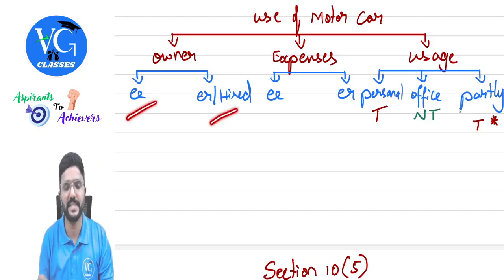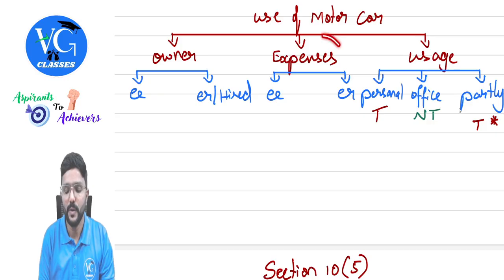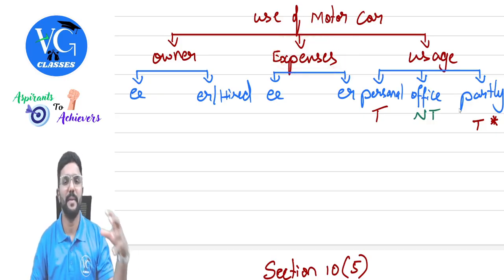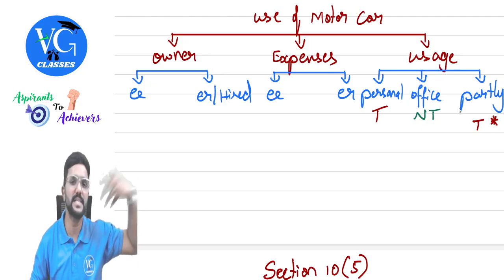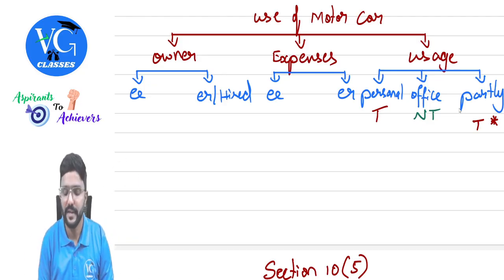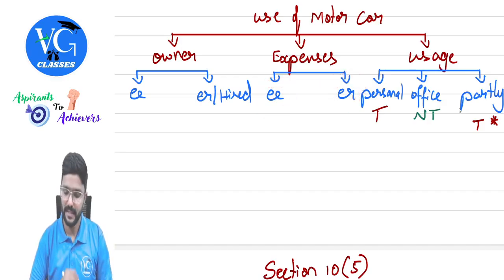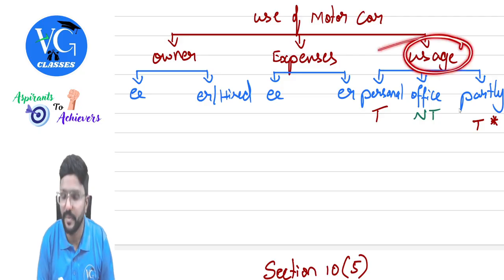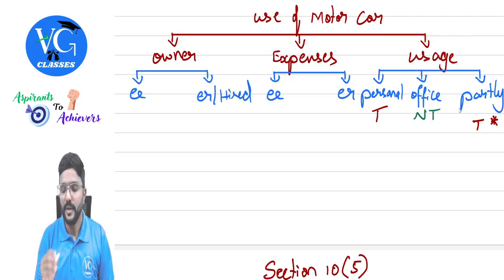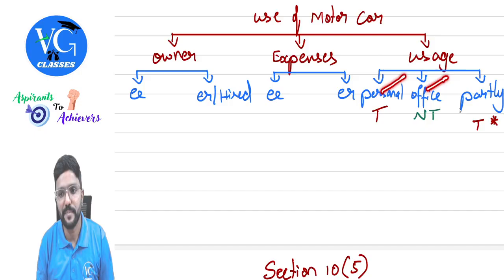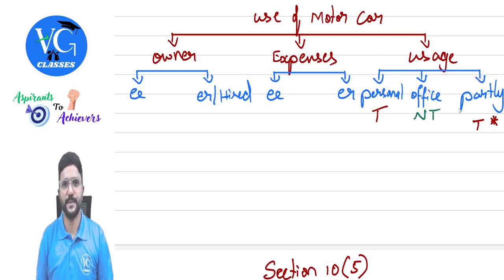Okay, so two possibilities are there. Then the second one: who is meeting the expenses? That is maintenance expenses, petrol, diesel, such expenses. Who is meeting it? Either employee or employer. Correct? And the last one is for what purpose it is used. Is it used for personal purpose, office purpose, or partly personal, partly office?